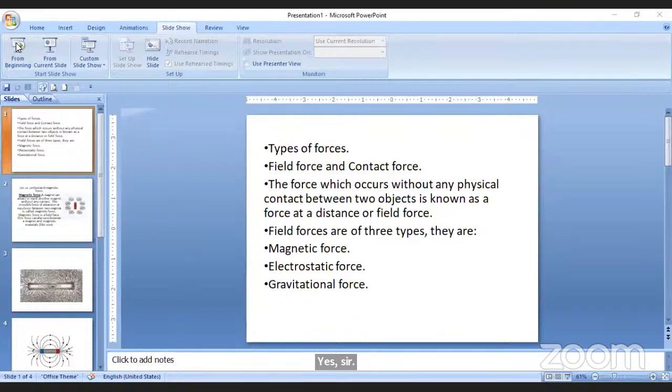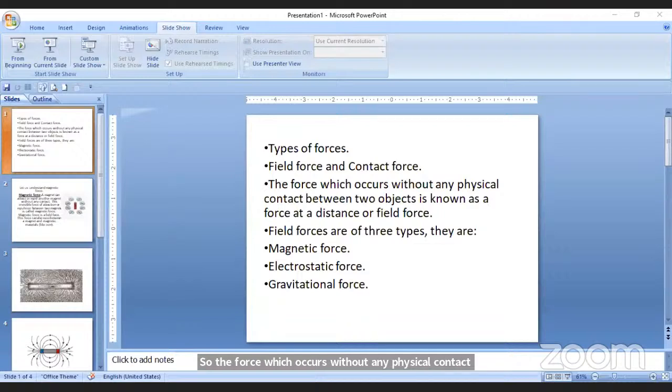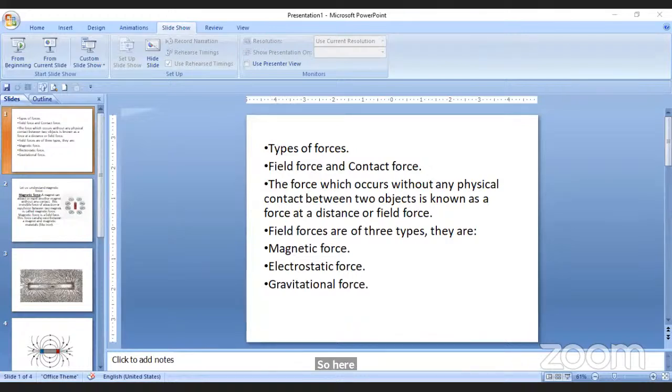So types of forces here: field forces and contact forces. So there are 2 types of forces. The first one is field forces and the second one is contact forces. The force which occurs without any physical contact between 2 objects is known as a force at a distance or field force. So here you are able to understand what is a field force.